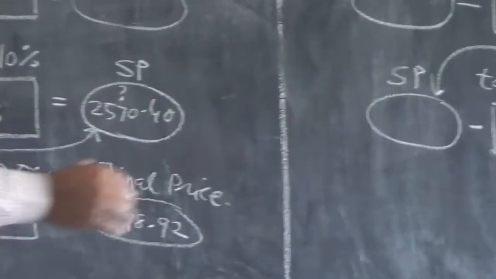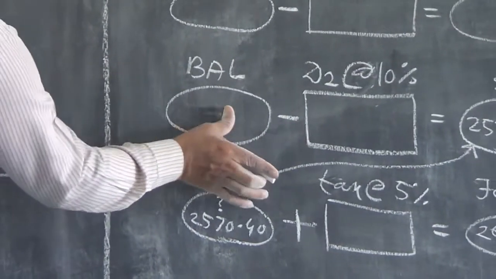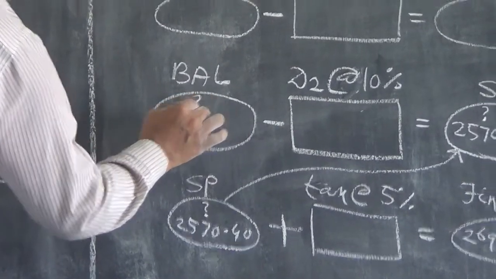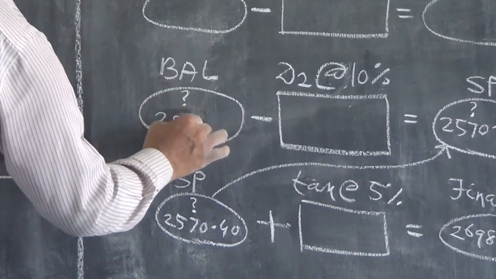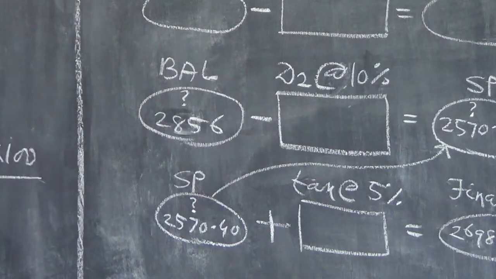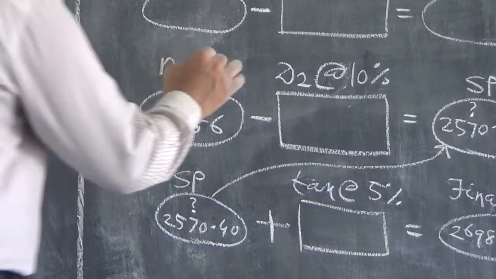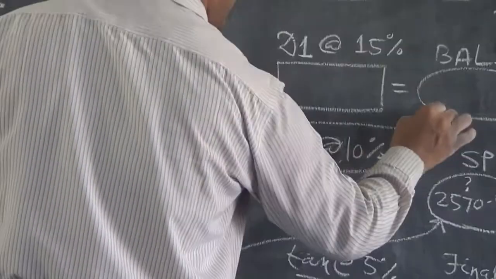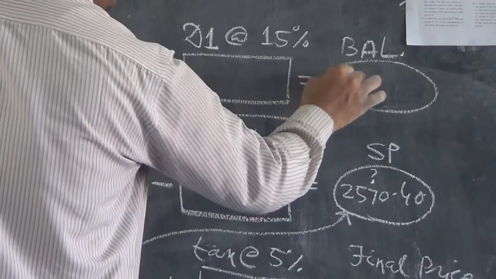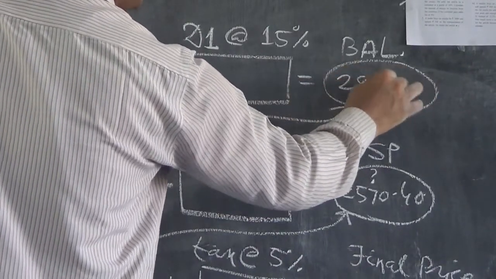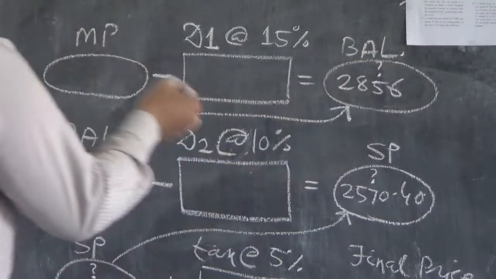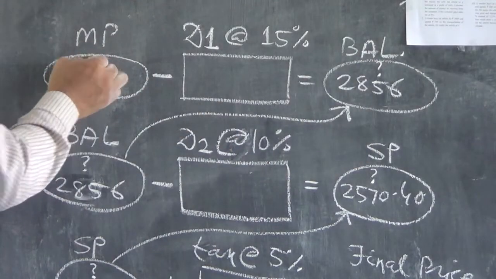So here I will write, this was also a question mark, and here I got 2856, and this 2856 will flow here again. It will flow here, 2856. This was also a question mark.